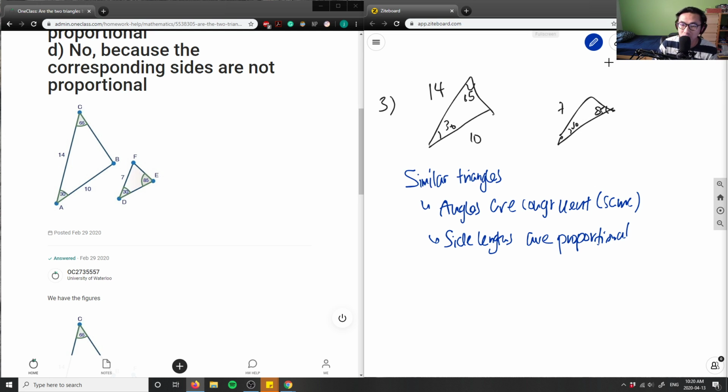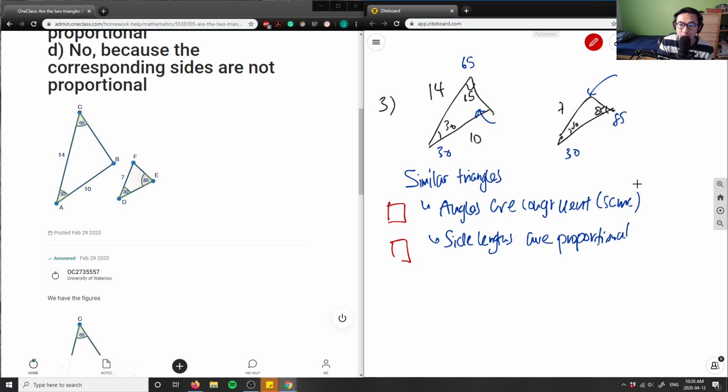What I would do first is solve for this angle here, because this is 30, this is 85, this here is 30, and this here is 65. Or you could solve for this angle here. It doesn't matter, because I want to prove my first point here. Are the angles congruent? I have to prove this here, and then this here, right? Okay, so let's do that.